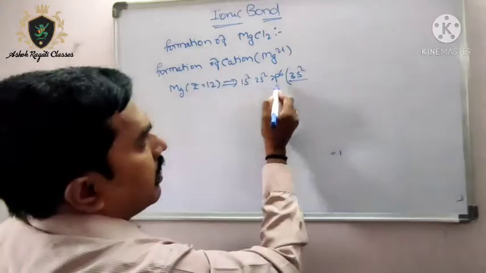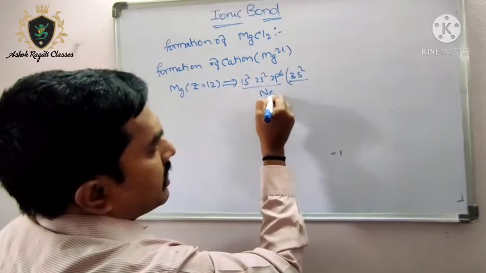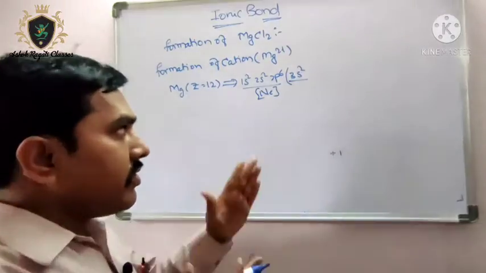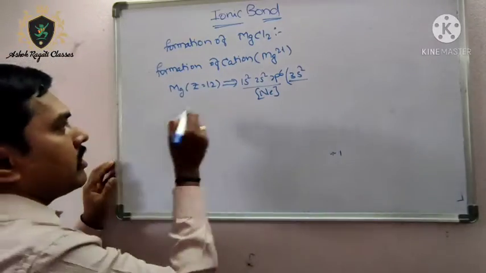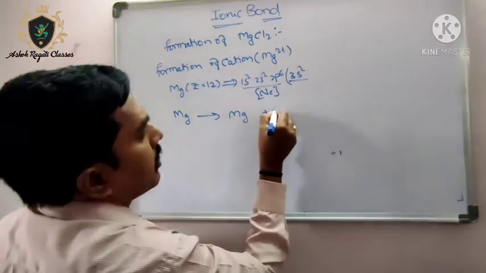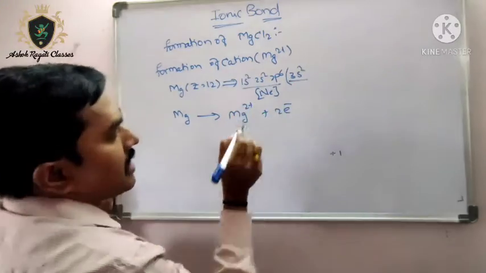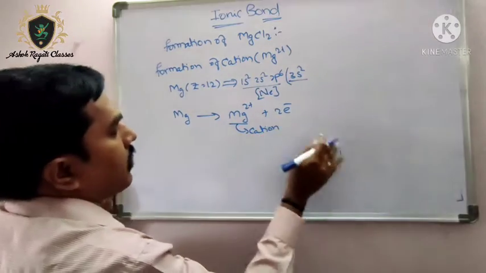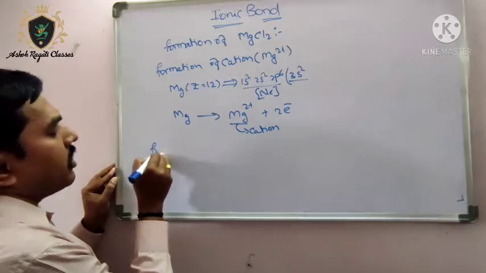It tries to get the neon electronic configuration, which is 8 electrons. So Mg is losing its 2 electrons and becoming Mg2 plus. This is the cation. The cation is formed. Next, formation of the anion.